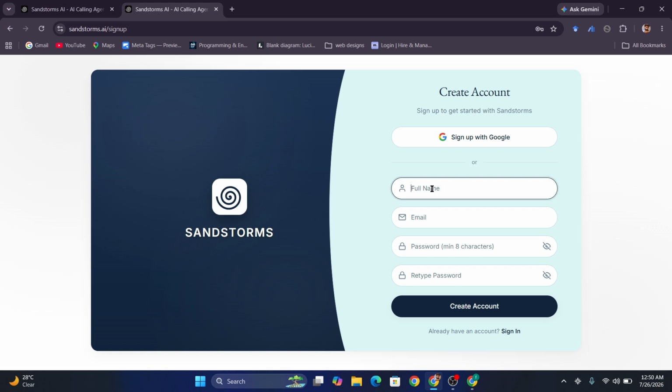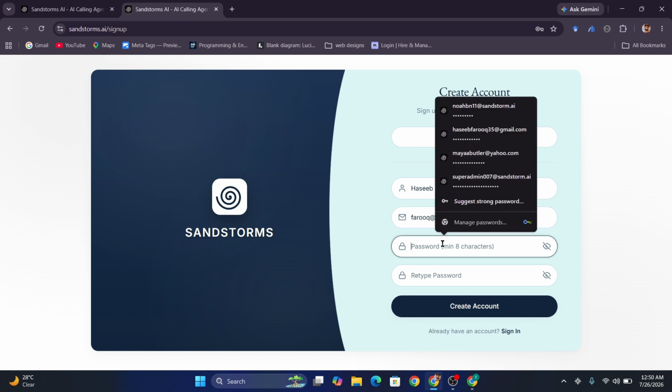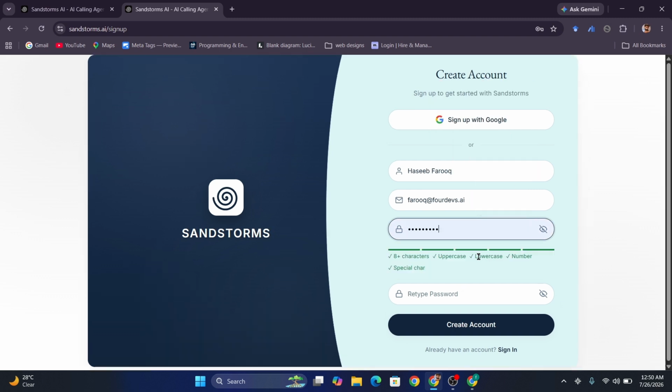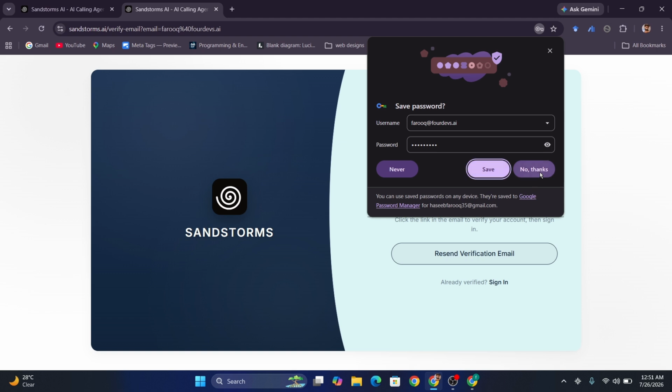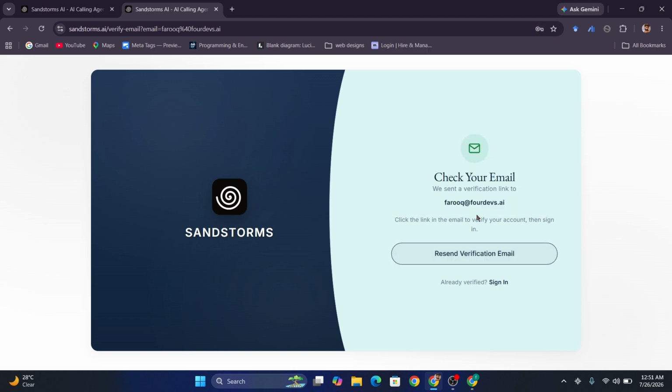So right now I'm going to create a new account. I type my name, my email, and any password here. Then I click this button. Now you get an email verification.